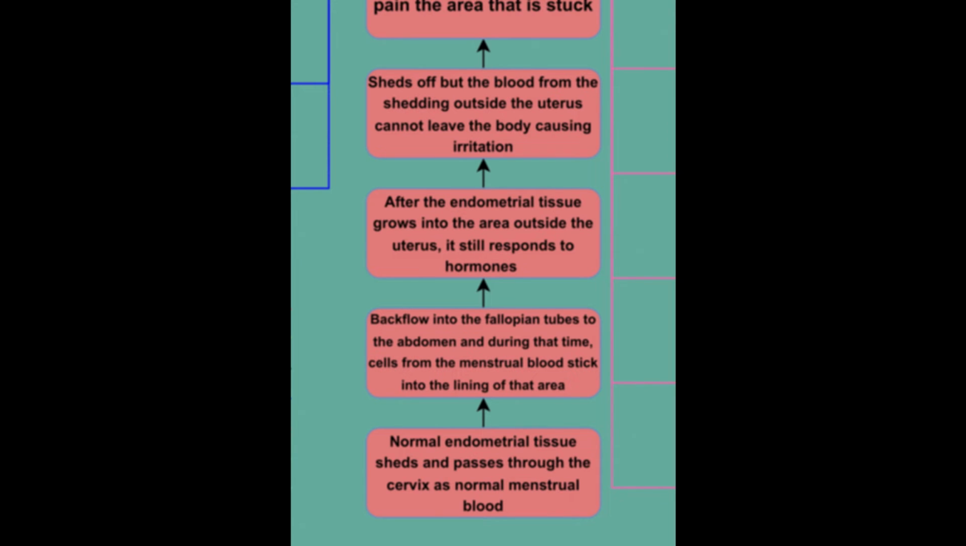In stage 2 or mild, there are more implants than in stage 1. They are also deeper in the tissue and there may be some scar tissue. For stage 3 or moderate, there are many deep implants. You may also have small cysts on one or both ovaries and thick bands of scar tissue called adhesions.